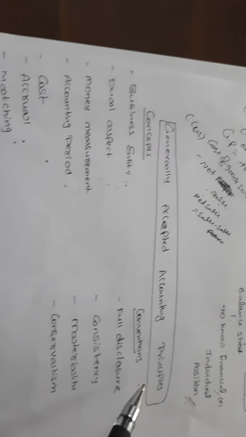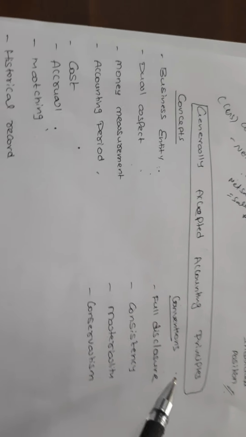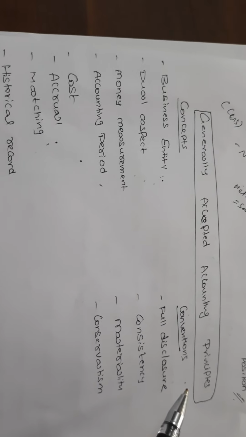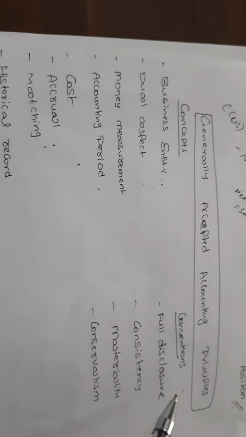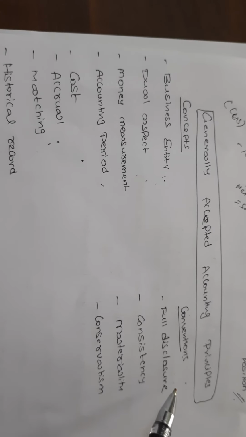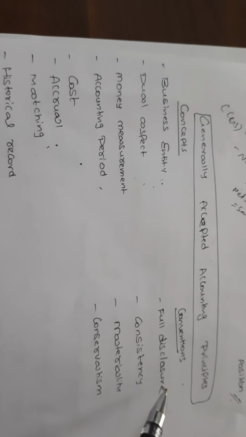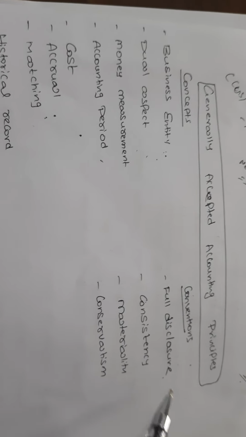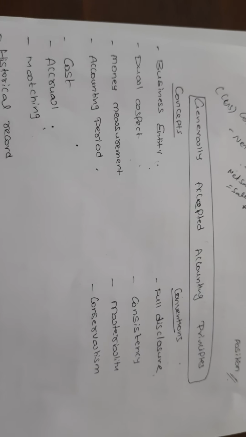And next, coming to the conventions. What is a convention? A convention, in the sense, is customs, traditions, and beliefs. Concepts are rule based. Conventions are based on customs, traditions, and beliefs. So among these conventions, the first is the full disclosure concept.